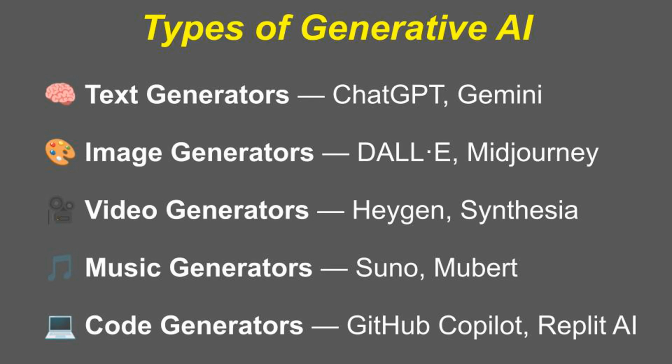There are many kinds of generative AI. Text generators create stories, essays, or scripts. Image generators create artwork or photos that never existed. Video generators can make avatars talk like humans. Music generators compose new tunes from scratch. And code generators help programmers write software faster. Each of these uses data plus creativity expressed in mathematical form.